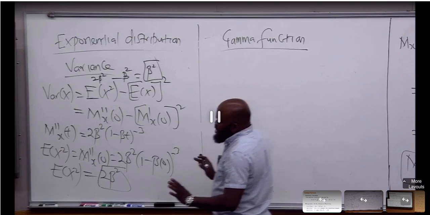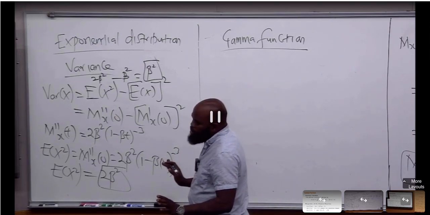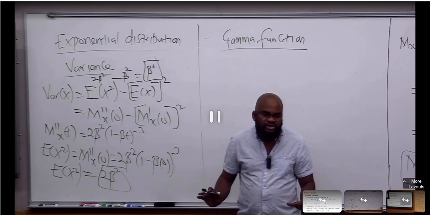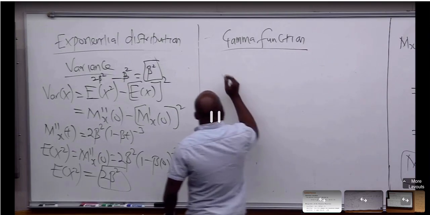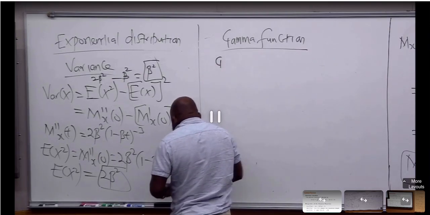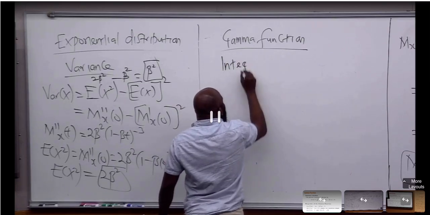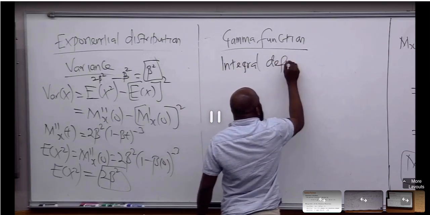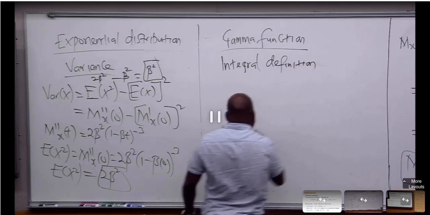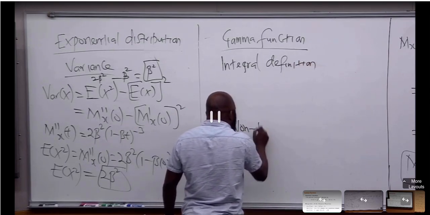I'm going to give you the properties of a gamma function, and not only that, I'll first give you the integral definition of a gamma function. I'm also going to give you the non-integral definition.